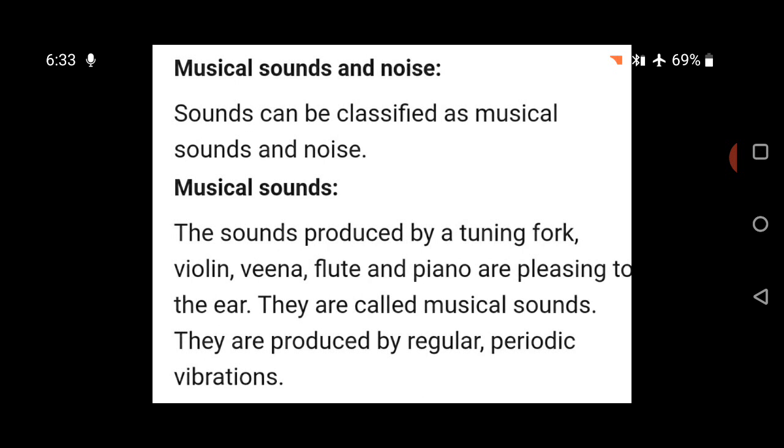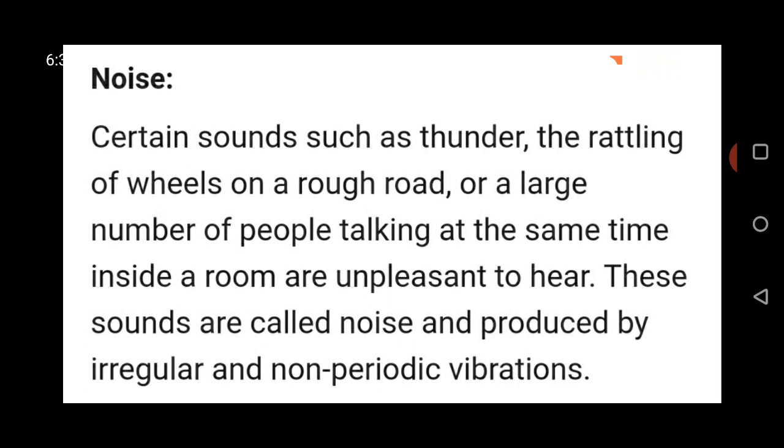Now, what do we mean by musical sound and noise? Sound can be classified as musical sounds and noise. The first one is musical sound. The sounds produced by a tuning fork, violin, veena, flute, and piano are pleasing to the ear. Sounds which are pleasing to our ears are known as musical sounds. They are produced by regular and periodic vibrations.